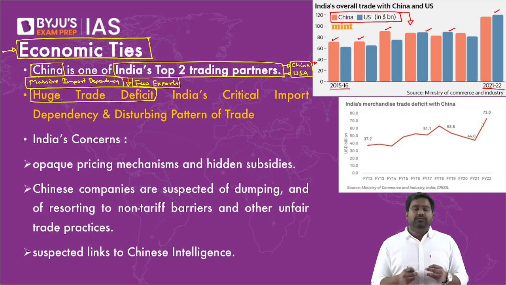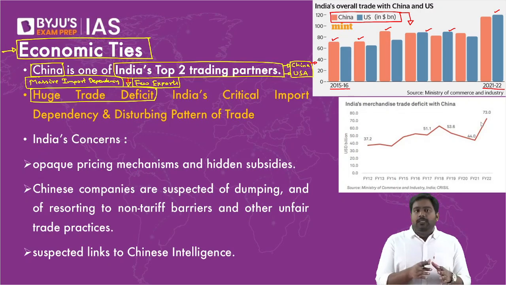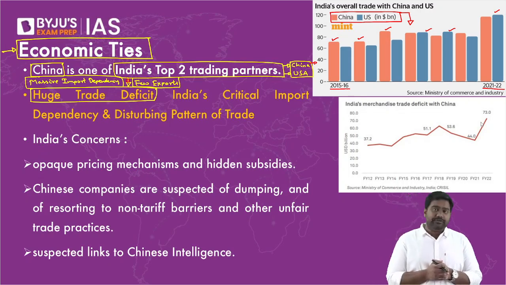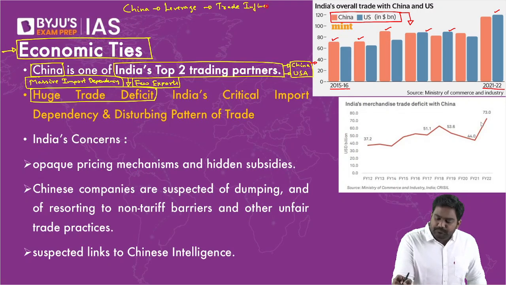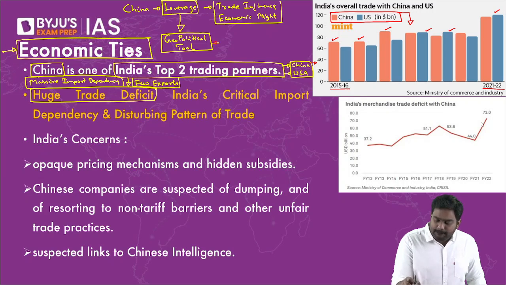Yes, there will be some deficit. A small deficit is fine. A small surplus is fine. But such an unequal equation is not beneficial for the country at the receiving end of the trade deficit, because China especially is known to leverage its trade influence and economic influence. It leverages its economic might and the trade influence it has over others and uses this as a geopolitical tool against other countries.